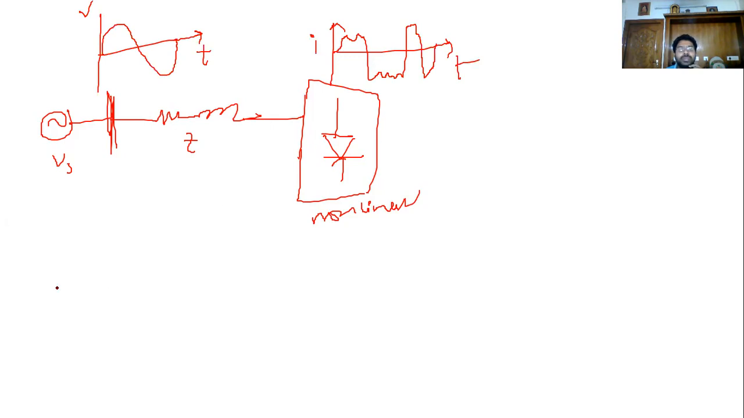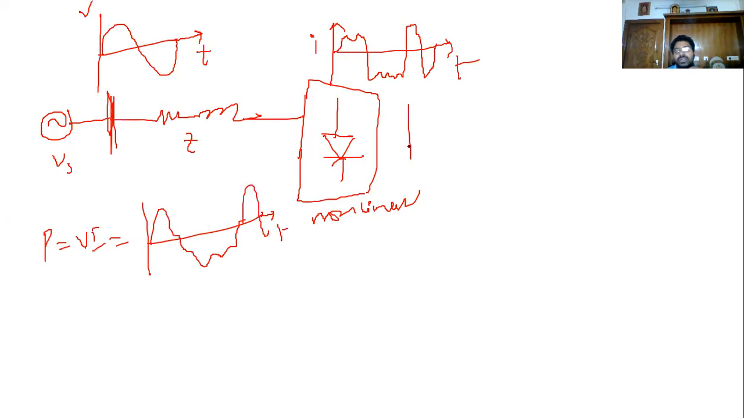What is the total power here? Because you can sum up the voltage and current. What is the power here? You will get some distorted waveform like this. Because of this current, the voltage is also distorted.